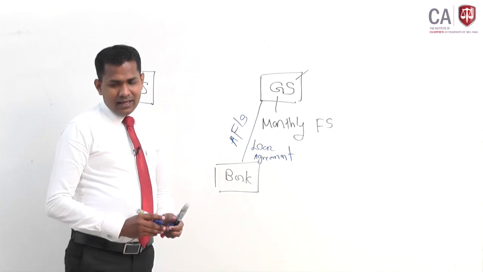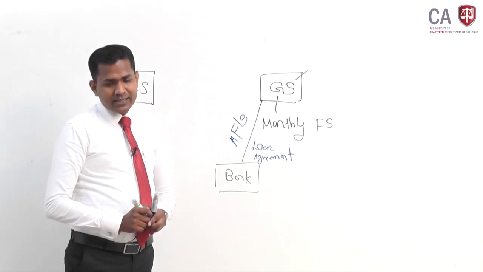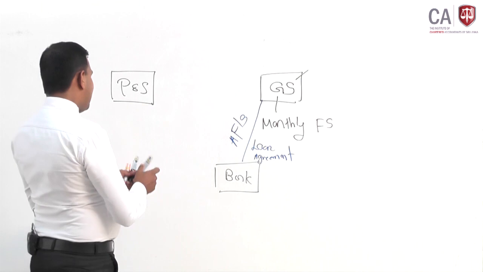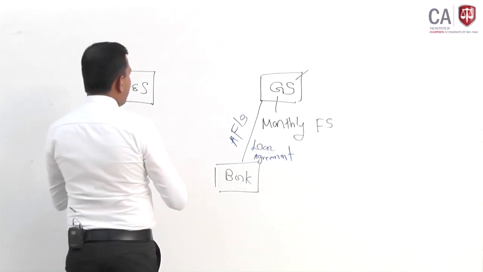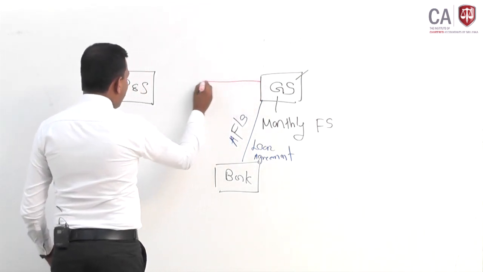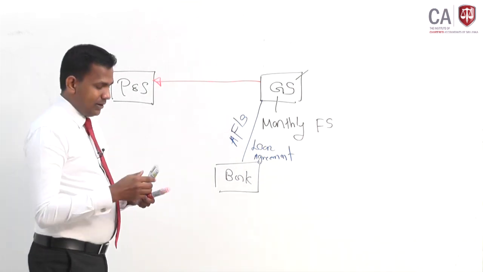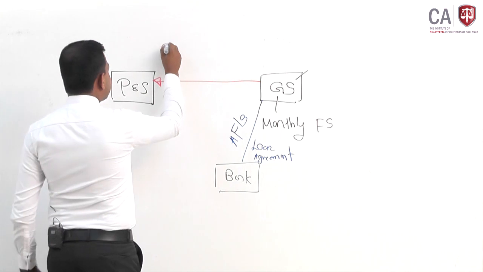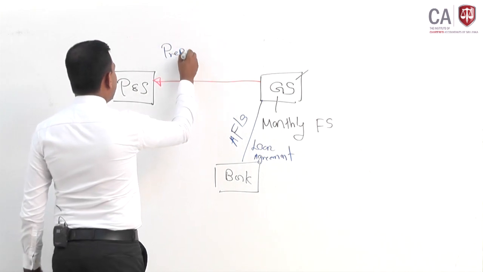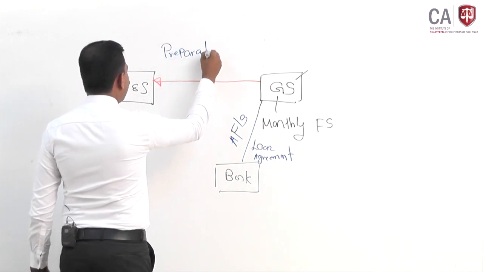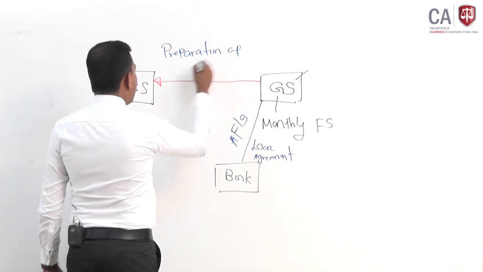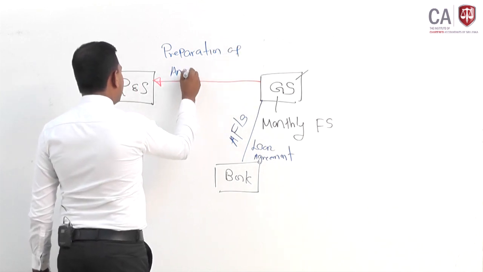Dihan has approached you to obtain this service from your firm. Now Dihan is coming and telling, look here my friend, my bank is asking me to prepare the annual financial statements.